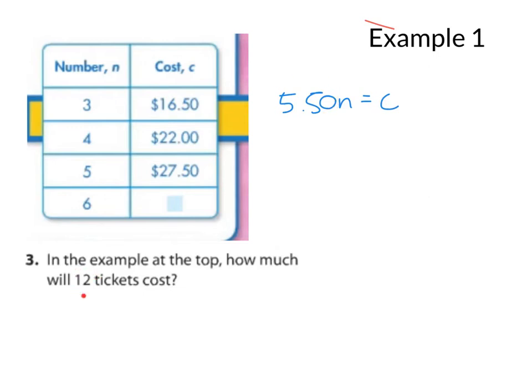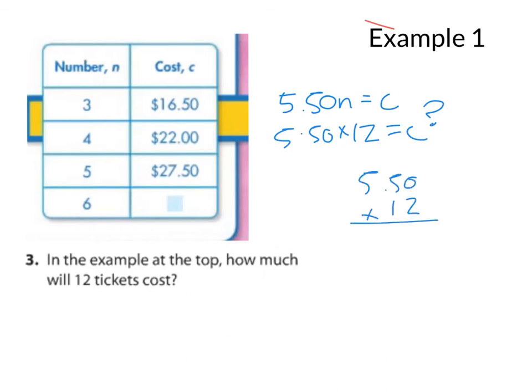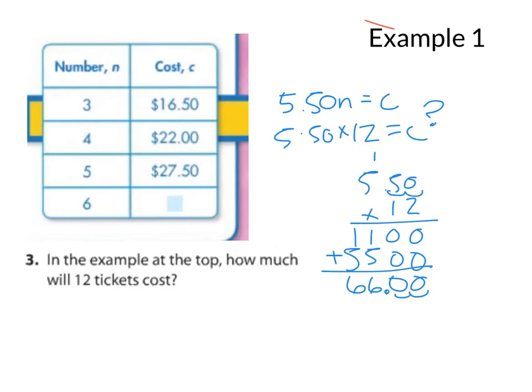Where would I put in the number of 12 tickets? Well, I'm going to put it in for n because it stands for number of tickets. So I have 5.50 times 12, and that's going to equal c. We don't know what c is yet, but we're going to multiply. Add straight down. And where do we put the decimal? I'm going to count 1, 2, 1, 2. So my answer would be $66.